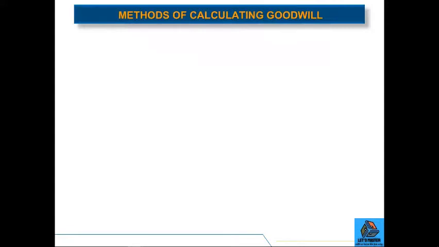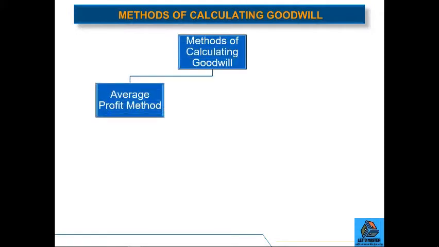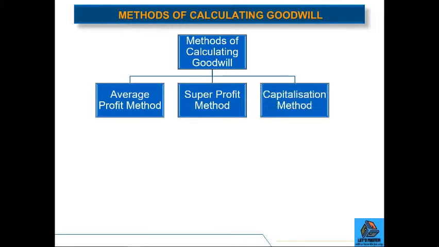On this slide, we will talk about the various methods of calculating goodwill. The first one is average profit method. The second one is super profit method. The third one is capitalization method.